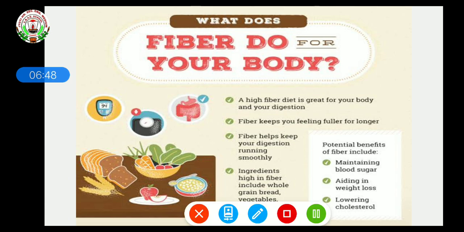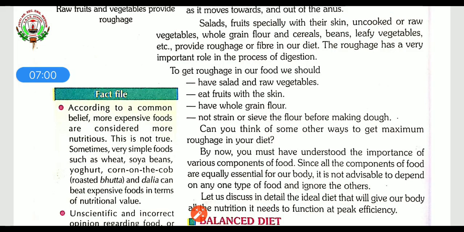So that's all for today. In the next class, we will talk about the balanced diet. After talking about all the nutrients in our body, here we completed all the nutrients: fat, protein, vitamins, minerals, carbohydrate, water, dietary fiber, and roughage. Now in the next class, we will talk about balanced diet.